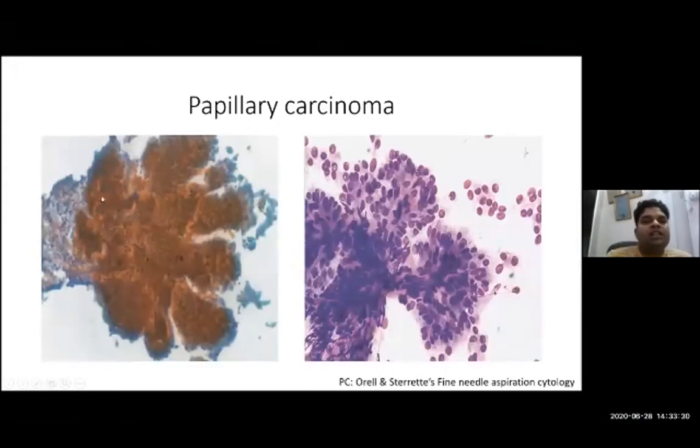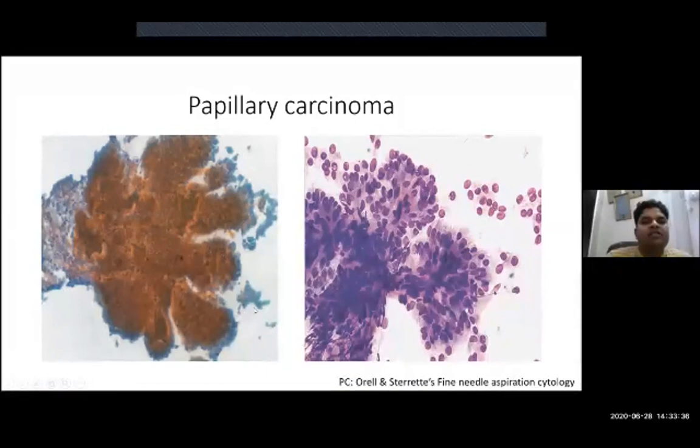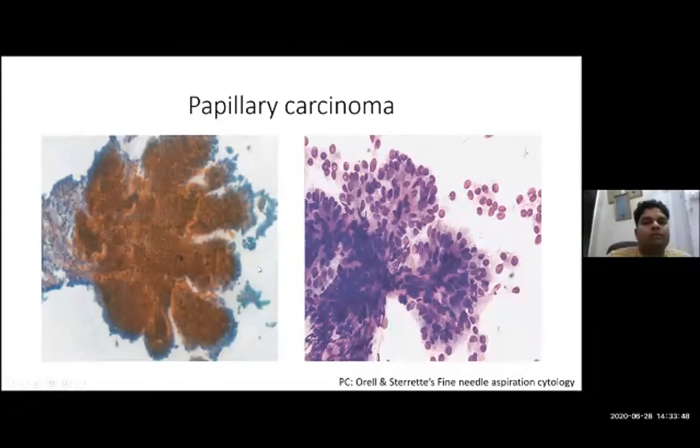Look here. In this photomicrograph, we can very easily identify the finger-like projections, and in these finger-like projections you can very well identify the anatomical border. Beyond this border, you are not able to see any cell going out. So we call this a distinct anatomical border, finger-like projections, arrangement of cells in an overlapping fashion with overcrowding of nuclei.